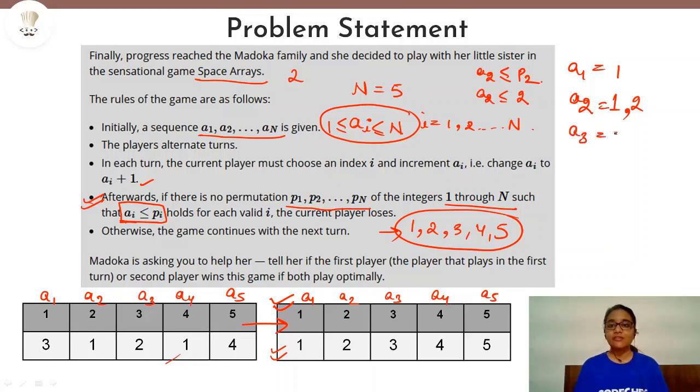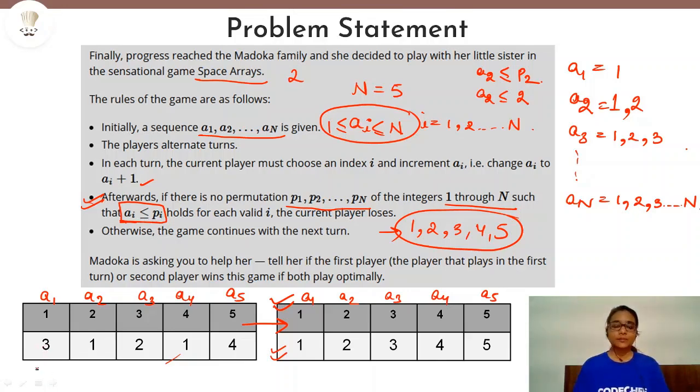Similarly, A3 can have values as 1, 2 and 3, and similarly A_n can have values from 1, 2, 3 up to n. So these are the valid values that each of the elements in the sequence can have. But as you can see in our initial sequence here, A1 is 3, which is not possible. It is violating this condition instantly, and we can say that this game cannot be played further.